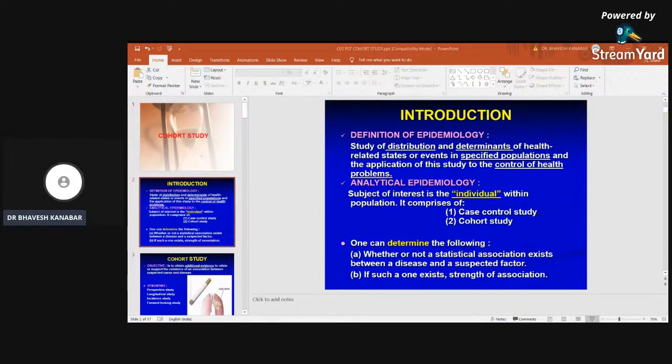Cohort study can be asked frequently in your exam as a short note. So pay attention over here.